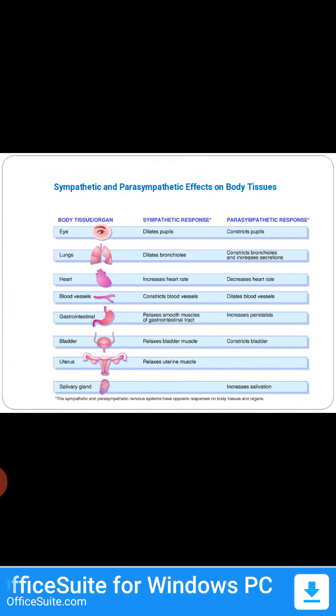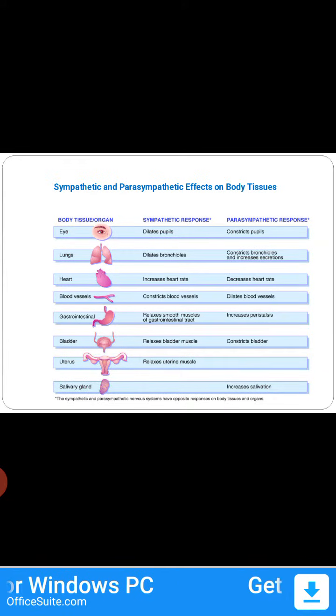Action in the blood vessel: sympathetic causes vasoconstriction and rise in BP, and parasympathetic causes vasodilatation and fall in BP. In gastrointestinal smooth muscle, sympathetic causes relaxation, and parasympathetic increases peristaltic movement of the food.